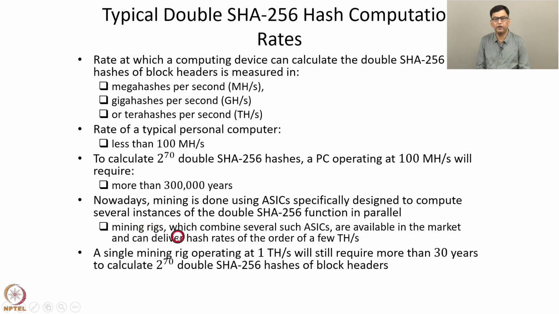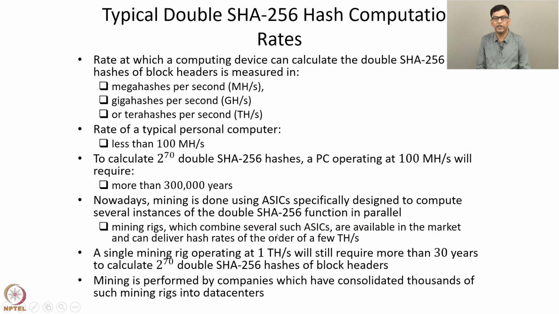A single mining rig that operates at 1 terahash per second will still require more than 30 years to calculate 2 to the power 70 double SHA-256 hashes of block headers. Hence, it's unlikely that a single mining rig will succeed in finding a valid block in reasonable time. Mining is typically performed by companies which have consolidated thousands of such mining rigs into data centers.